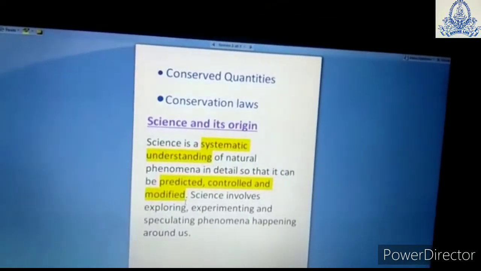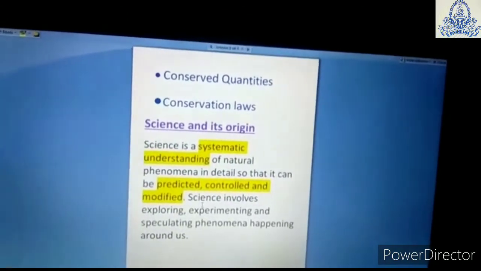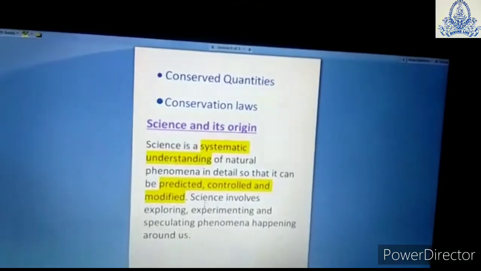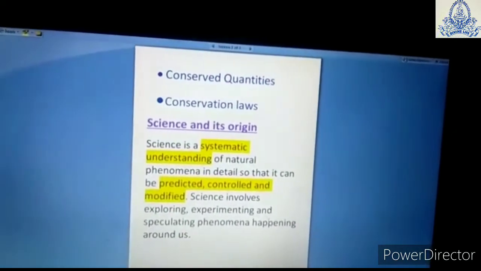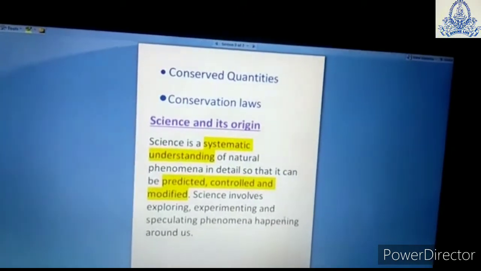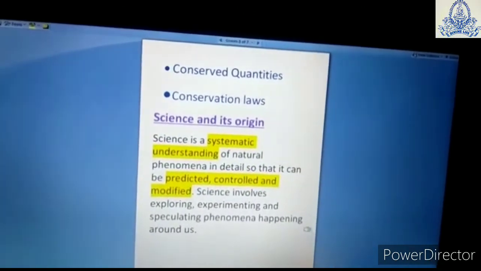Why are we studying science? So that we get the knowledge of how to predict, control and modify natural phenomena. Science involves exploring, experimenting and speculating about phenomena happening around us.